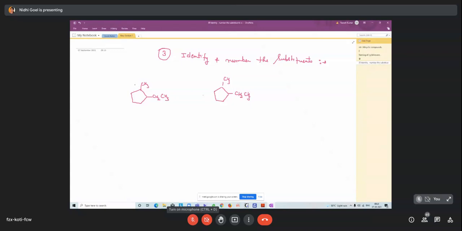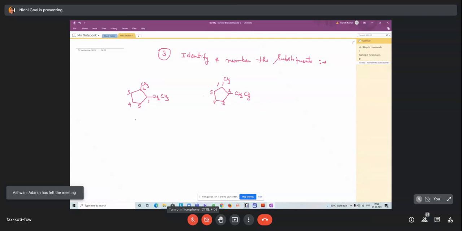So numbering, first start. Suppose ethyl gets one, then the other gets two: 1, 2, 3, 4, 5. And here start from here, 1, 2, 3, 4, 5.